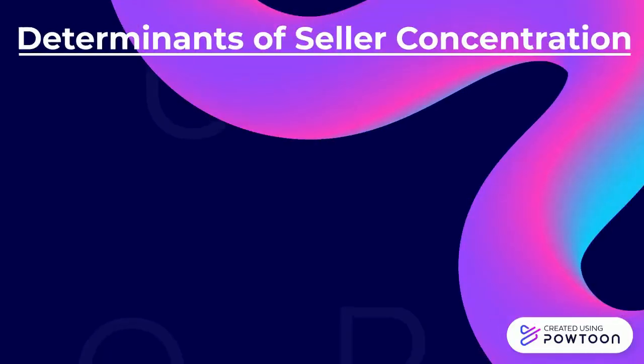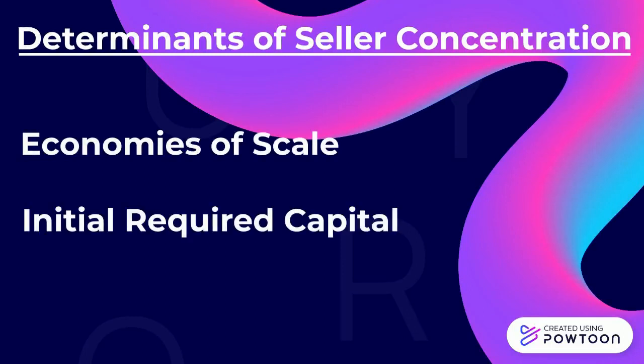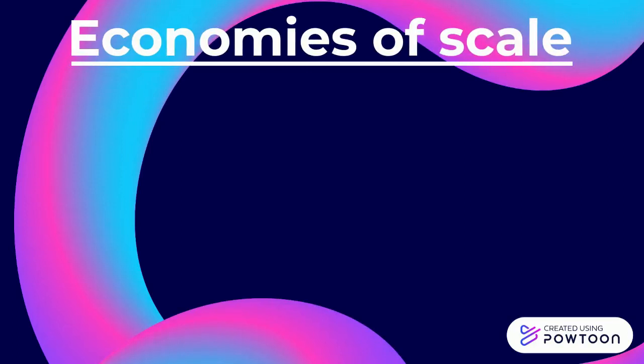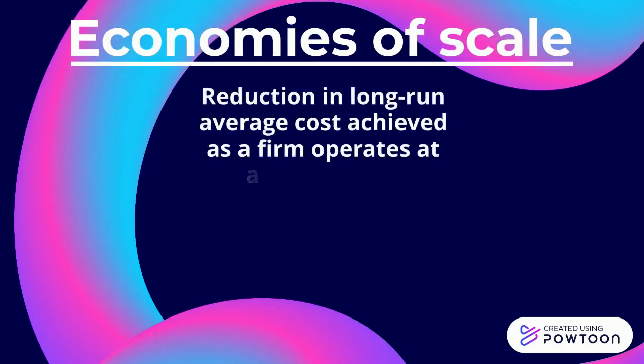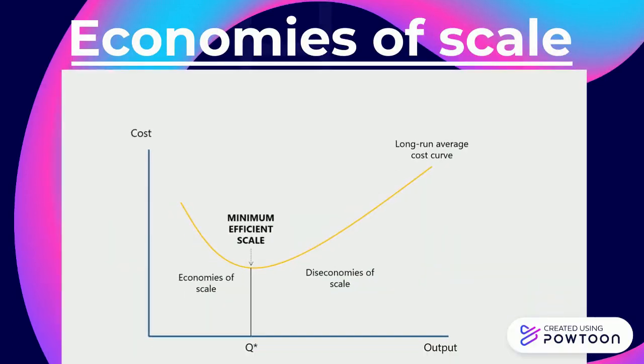There are two main determinants of seller concentration in DAR's relevant product market: economies of scale and initial capital required. Economies of scale are the reduction in long-run average cost achieved as a firm operates at a larger scale. Economies of scale shift production along the long-run average cost curve closer to the minimum efficient scale, which is the lowest point along this curve.